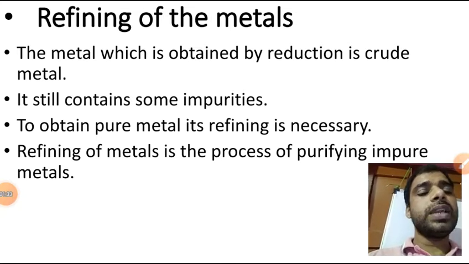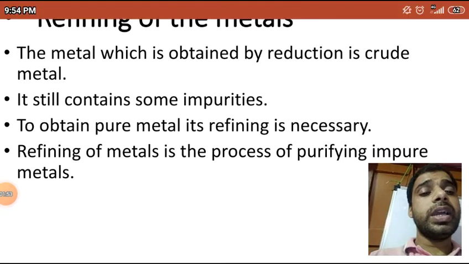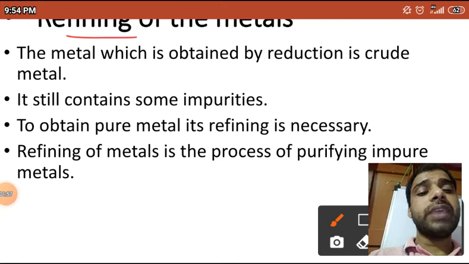The principle of electrolytic refining is based on electrolysis, which is breaking down some compounds into ions with the help of electricity. We will discuss how the refining is carried out.